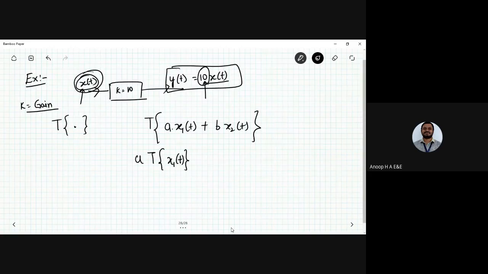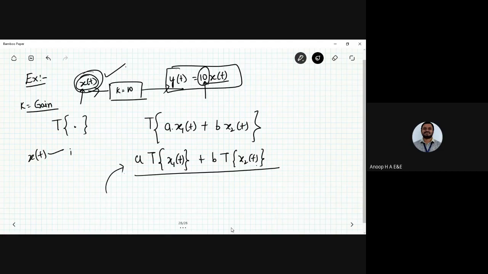If you come across ax plus b or something like that, a and b are the constants. So it obeys the principle of linearity, and I can say that the given system is said to be linear. This one holds good for the linearity property.